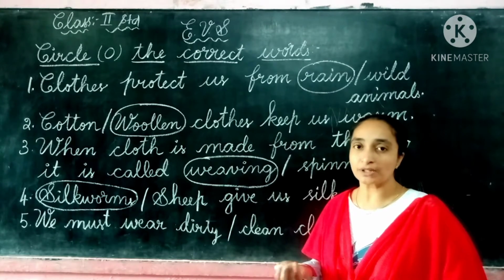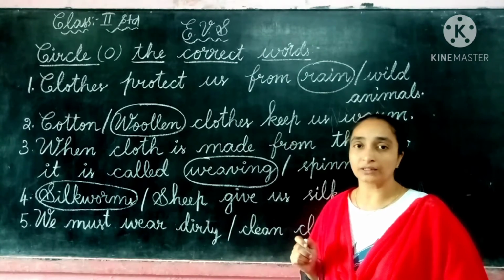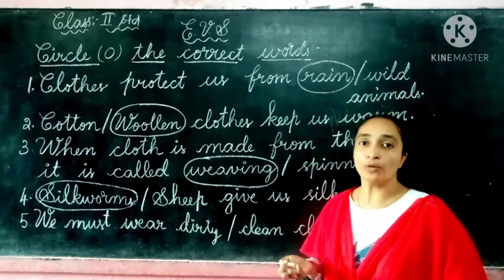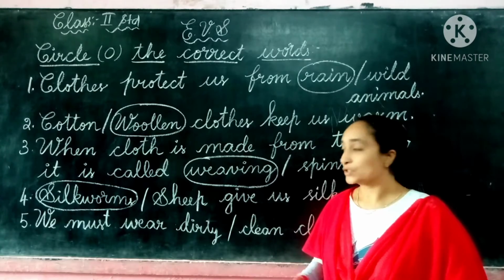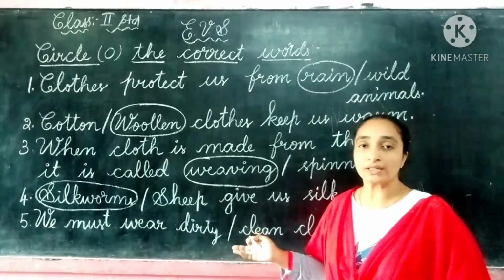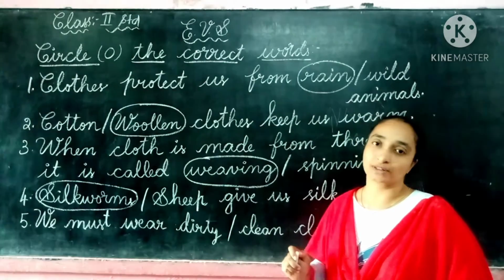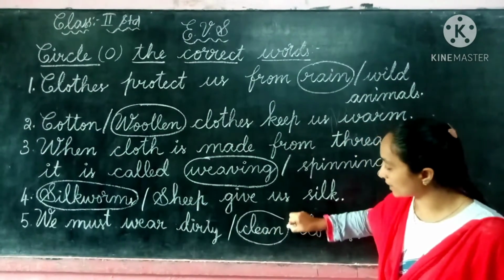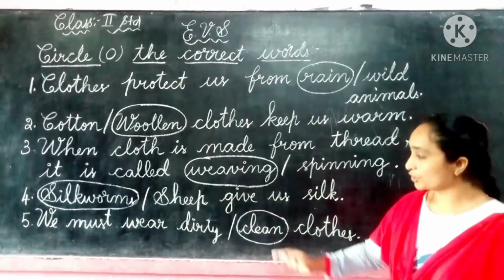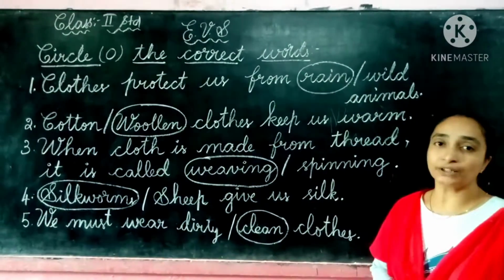If anybody sees us, what will they say? Oh, how they are wearing dirty dress, like that they will say. Nobody will come near me because a bad smell will come from the dirty clothes. So we should always wear clean clothes. Yes, here is the answer. So children, we can circle it. We must wear clean clothes.